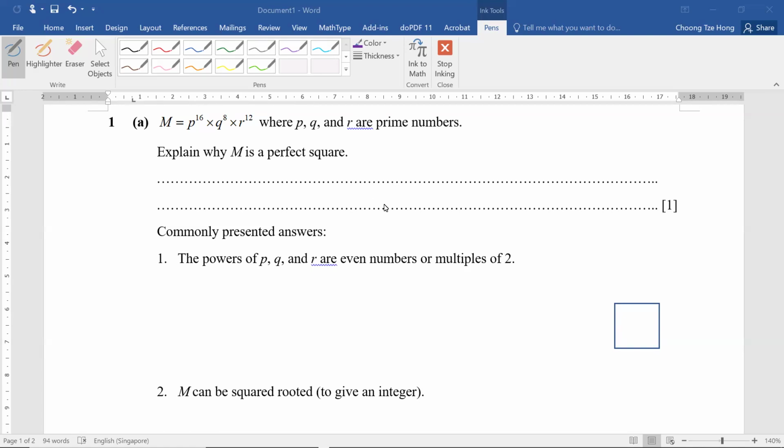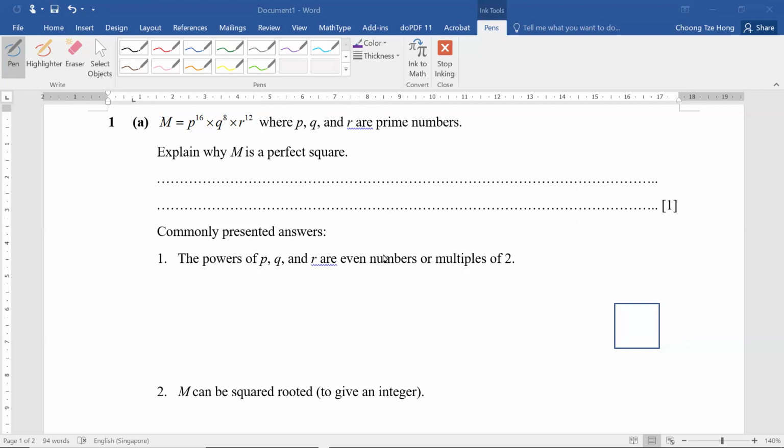Before we settle on the answer, I would like to go through some commonly presented answers. The first answer that is commonly presented is that the powers of p, q, and r are even numbers or multiples of 2. I would like to briefly go through why this answer may not be good enough.